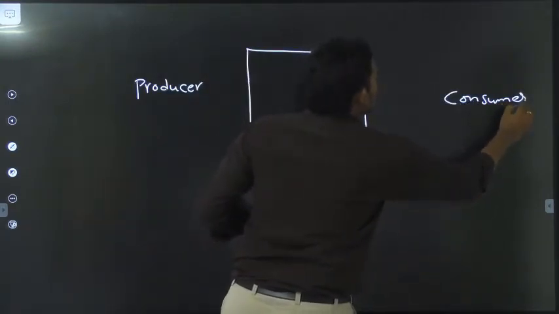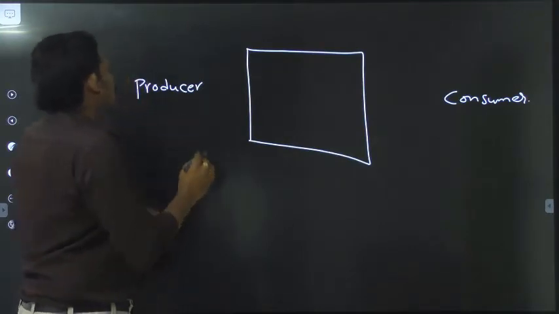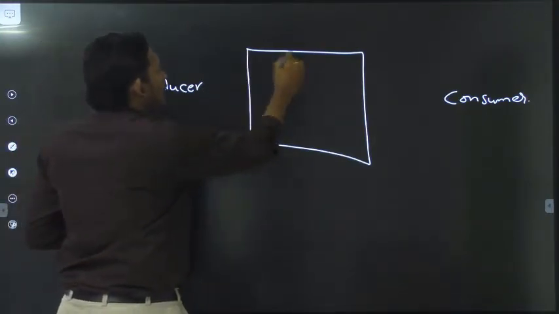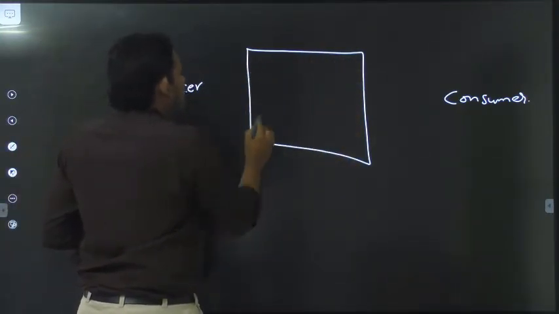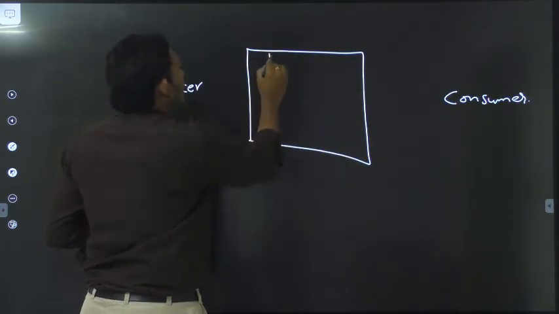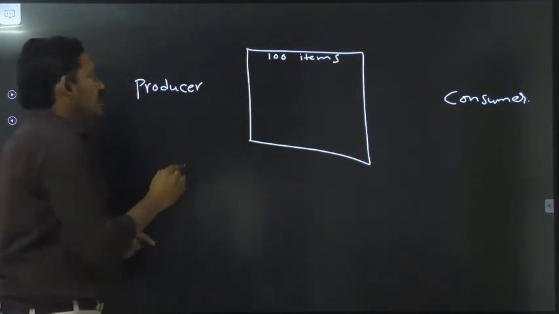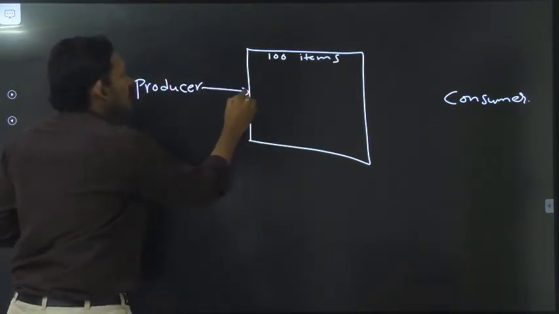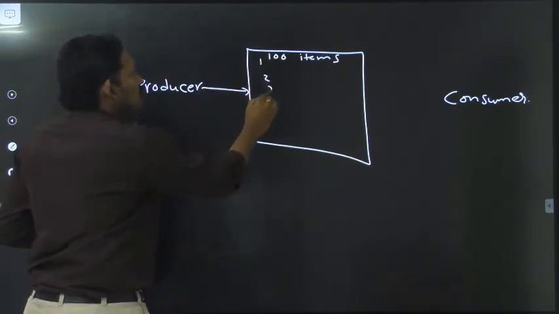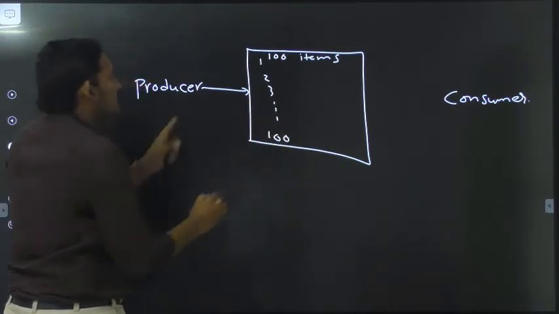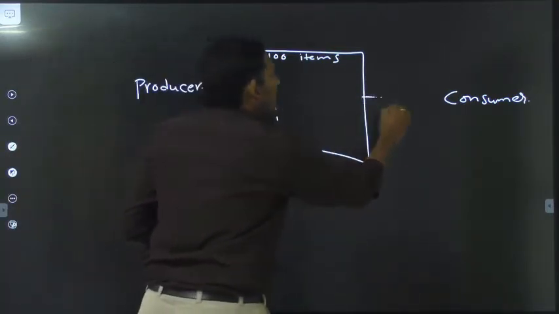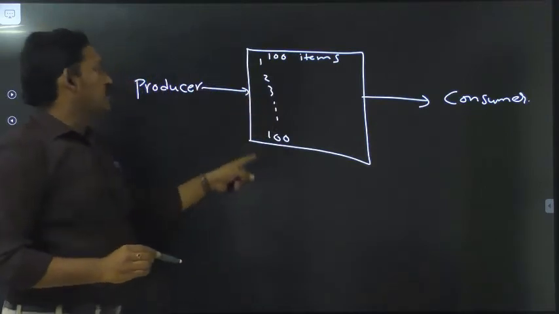Here two problems may arise. The first problem is, let us suppose the capacity of this block is 100 items. There might be a situation where the producer has produced 100 items, 1, 2, 3 and so on to 100, whereas the consumer has not consumed.